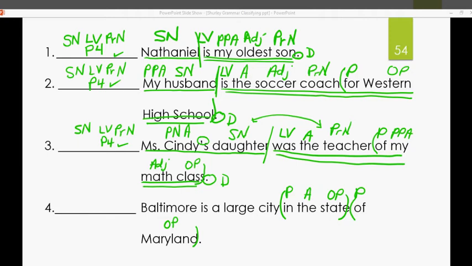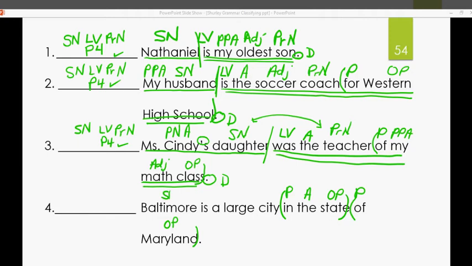Article, adjective, and we put our parentheses around. Now let's look at what we have left. Baltimore is a large city. Now you know that Baltimore and a city mean the same thing, right? Baltimore is a city and the city is Baltimore. They're the same. We see a linking verb there, so we probably know that this is going to have a predicate noun. What is a large city?